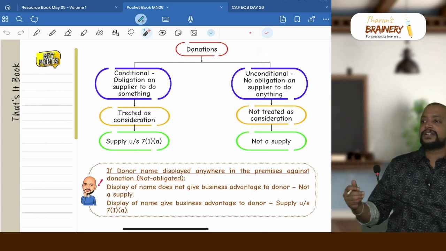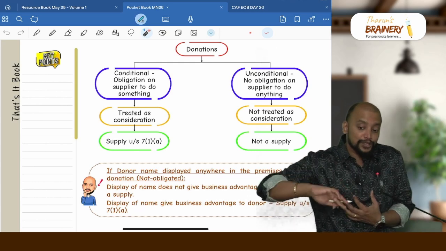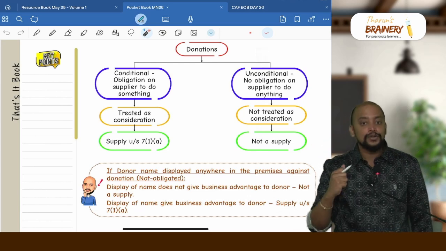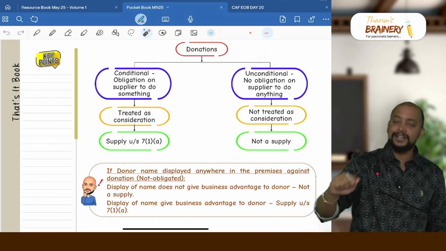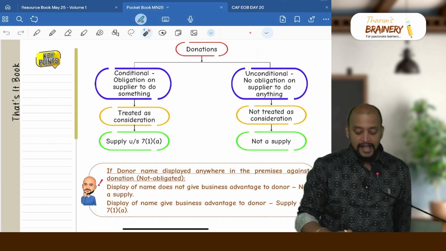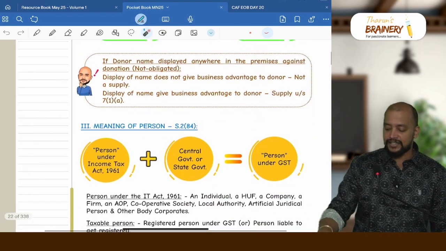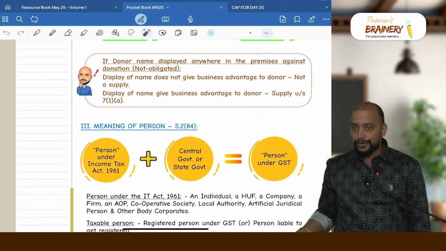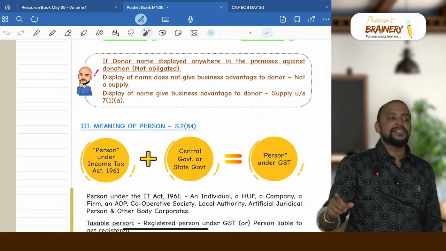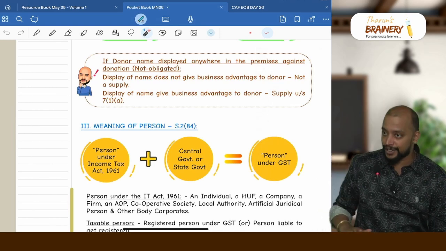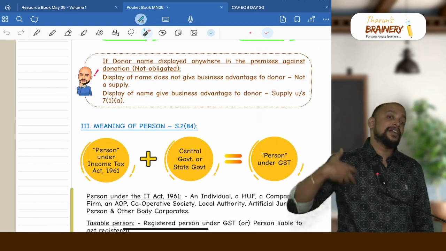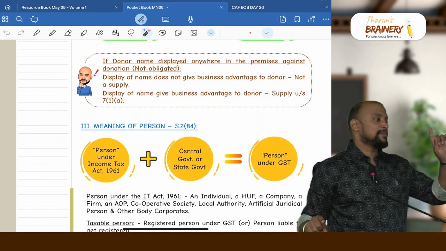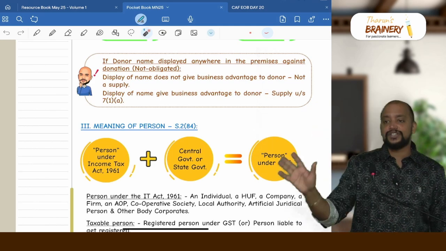But conditional donation means against that money I have an obligation to do something for the person who is giving the money. So it is a conditional donation, meaning it is in response to doing something. Therefore it is consideration and it is treated as supply under 7(1)(a). If the donor's name is displayed anywhere in the premises against the donation, and that is not out of compulsion but out of gratitude, even then, if the business name is displayed, that is called a conditional donation, because display of the name gives a business advantage to the donor. So it is deemed to be a conditional donation, it will become supply under 7(1)(a), and it is treated as sponsorship services.